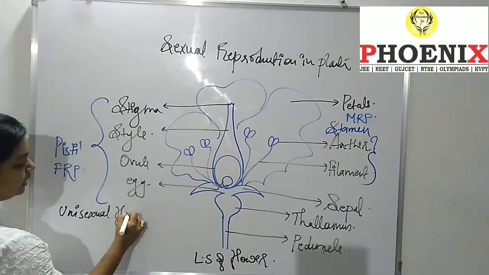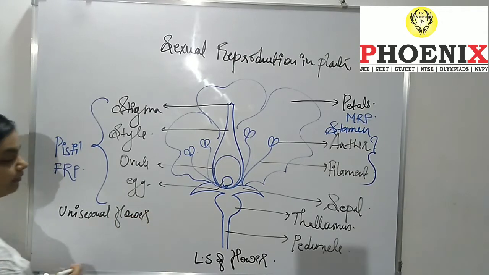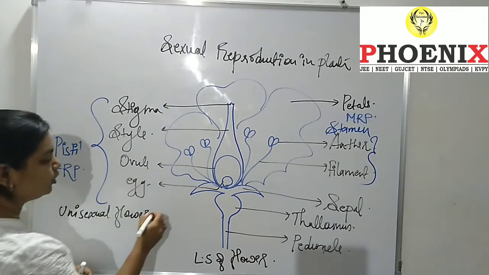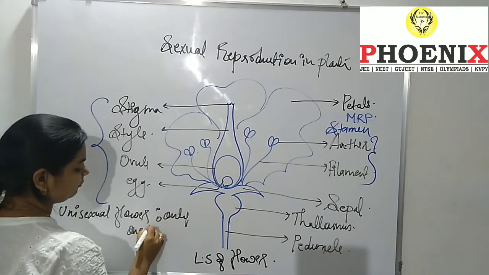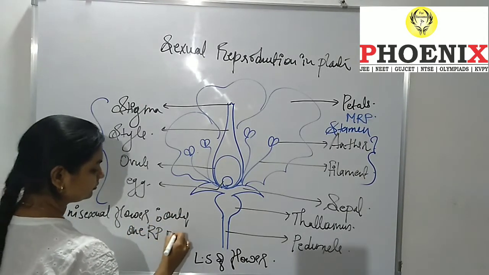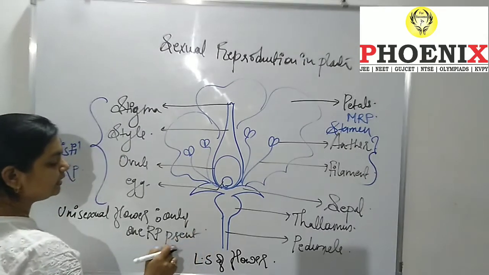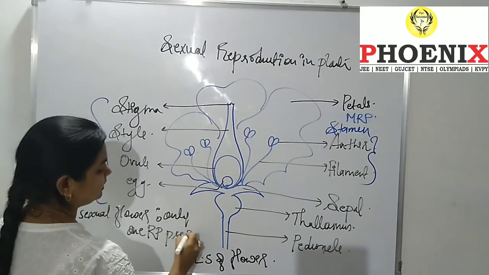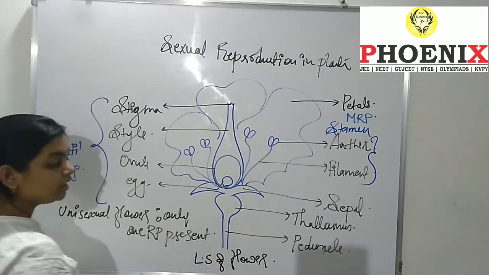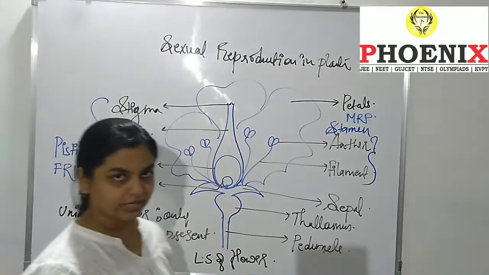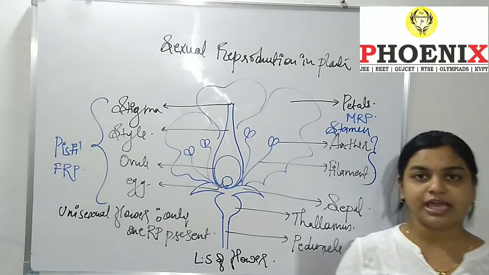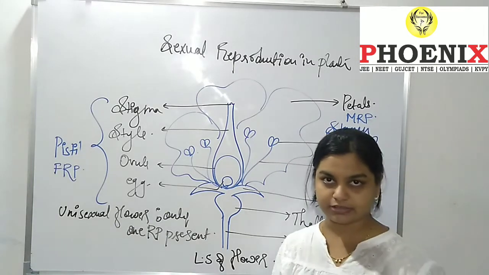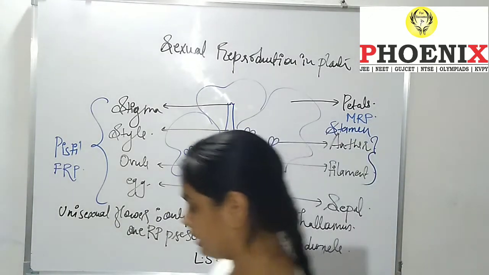A unisexual flower is a flower in which only one reproductive part is present. For example, the papaya plant has only one reproductive part.